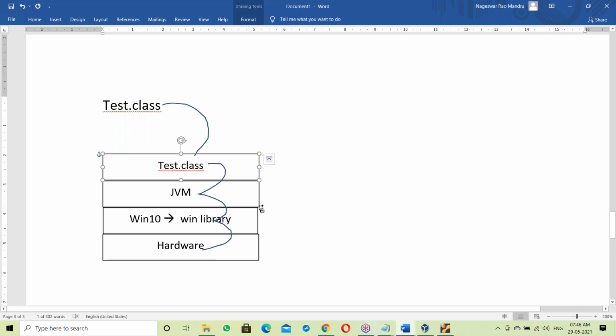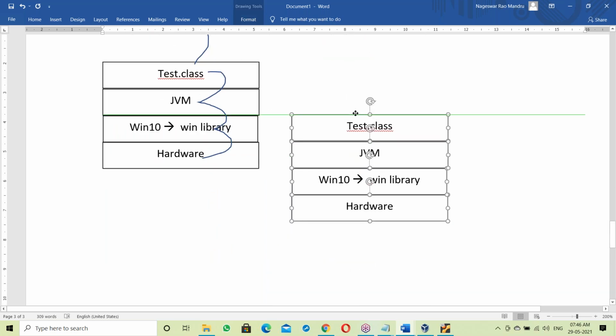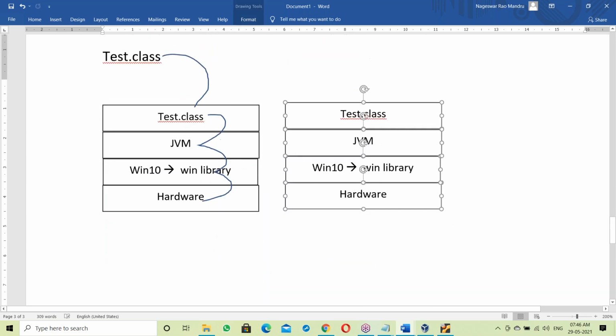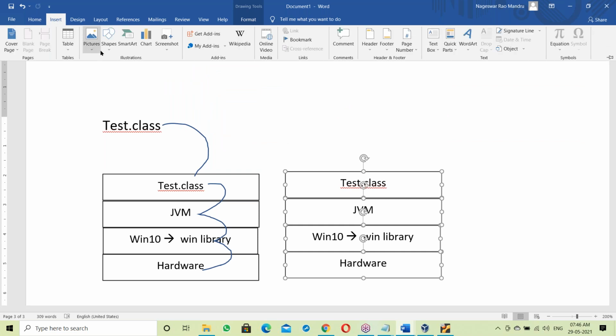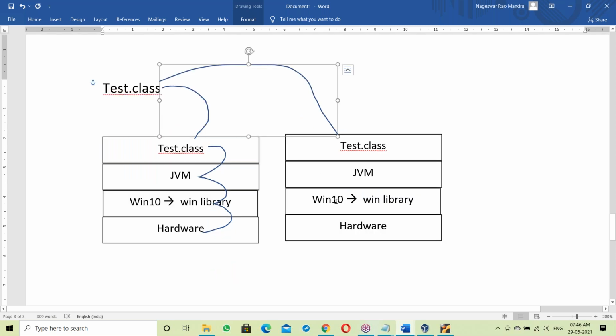Now let us take another platform, the Linux platform. Now the same Test.class file is placed on the Linux platform.